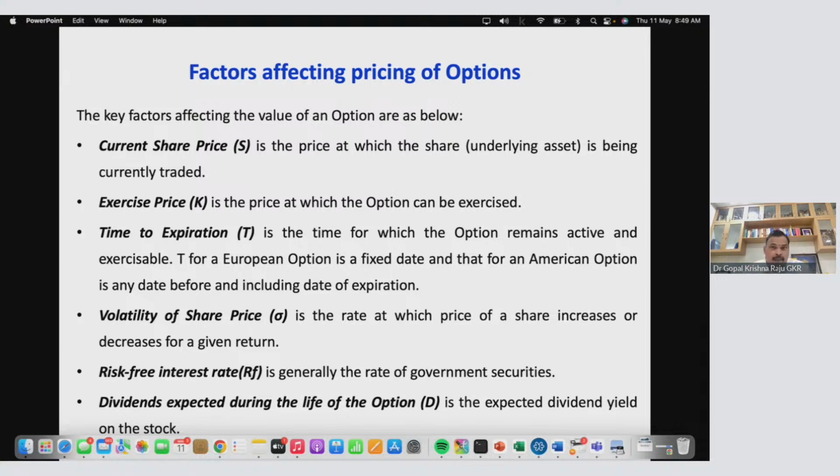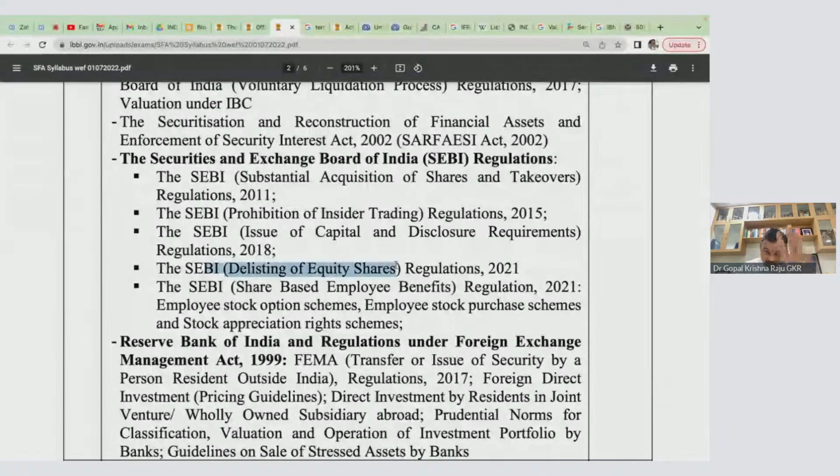These are all very interesting questions. Please understand, you don't have answers to all these things. You have an answer in Ind AS 102. By default, Ind AS 102 is applicable for your examination. Very many concepts you need to understand, because look at your syllabus. There are many questions they ask. Delisting valuation is there. Then ICDR valuation is there. PIT regulation valuation is there. SAST valuations are there. You need not read the entire regulation. I'm telling you, please. There is an understanding that, oh my God, regulation, so much.